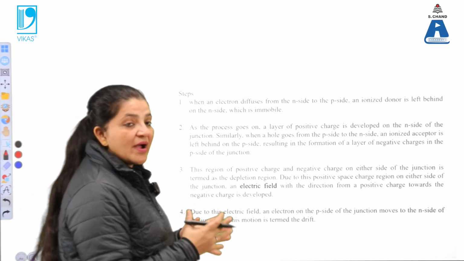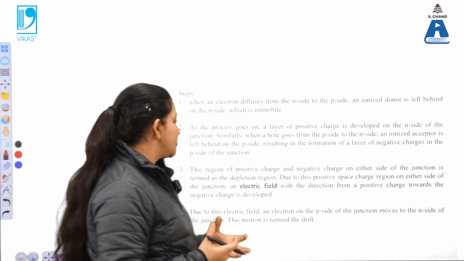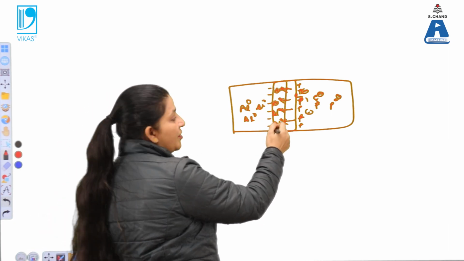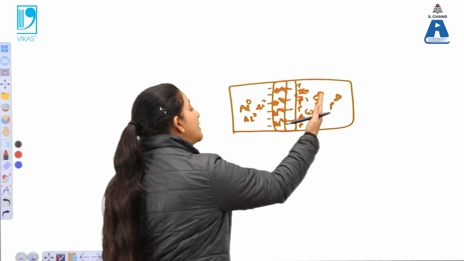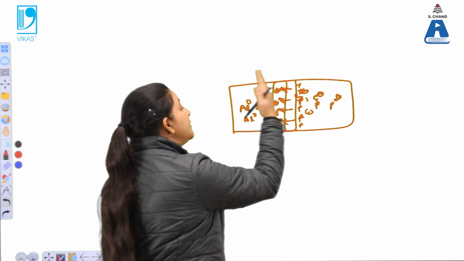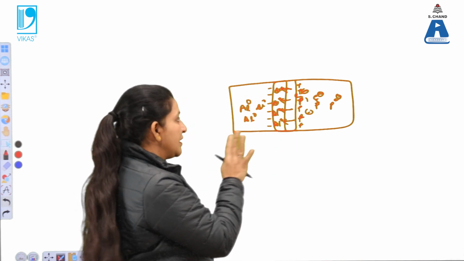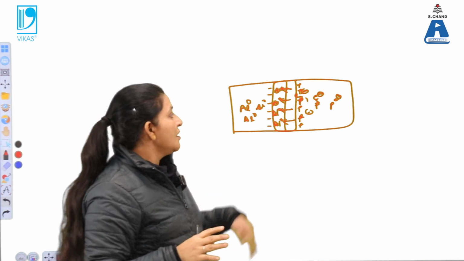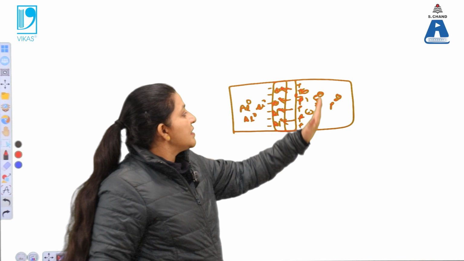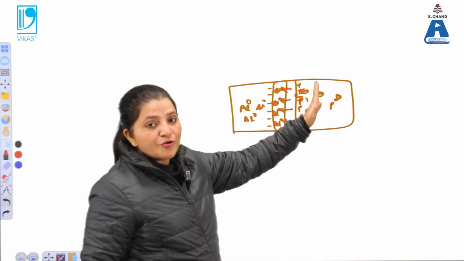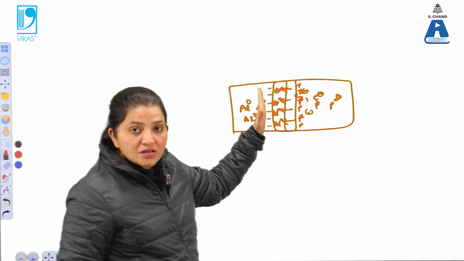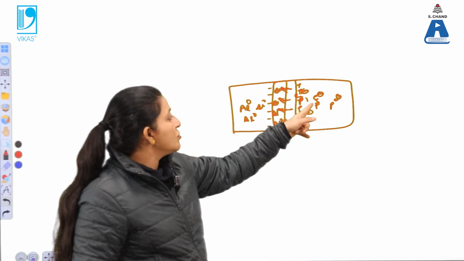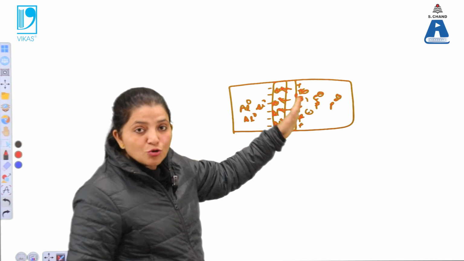So why does the word depletion region come? Depletion means now here the negative charge is developed over here. That means it will further prevent the electrons from moving from n to p type. Firstly, in the starting when p and n are combined with each other, after some time excess electrons will stop moving from one end to another end. They will not move because it will stop the electrons from going from this end to the p side.